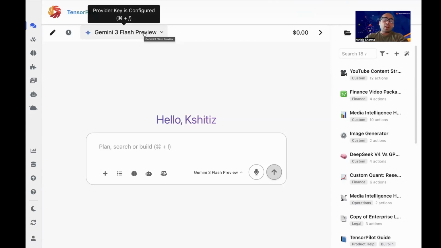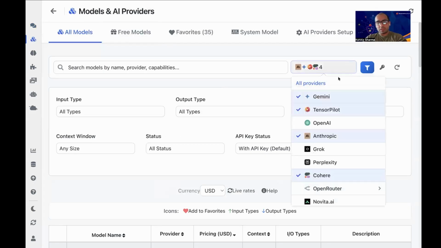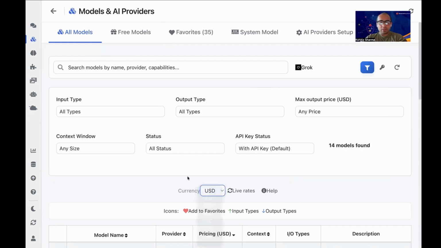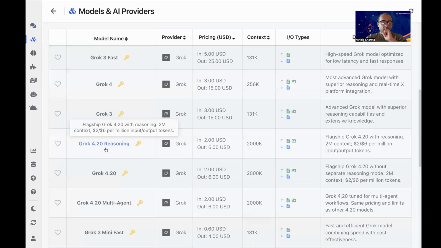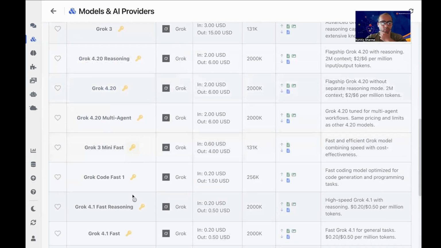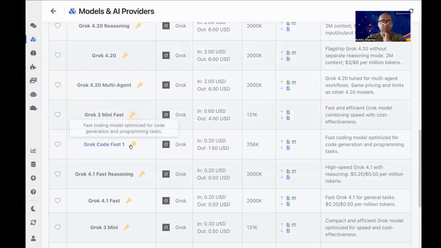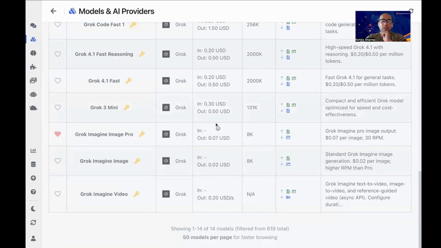Hello, everybody. If you are coming to this video, you probably would like to use the Grok models, and that's amazing. If you look at the Grok models, we have Grok 3 Fast, Grok 4, Grok 3, Grok 4.20, Grok 4.20 multi-agent, and Grok 3 Mini. So we have all these different models that we can use, and you are in the right place.